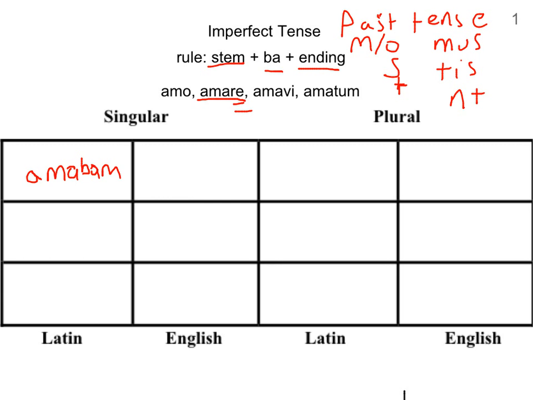And we translate that as I was loving. You can also say I loved. That's also acceptable. Okay, let's look at the second person. So again, we have A, M, A, B, A for the imperfect marker, and then S. And that translates as you were loving.